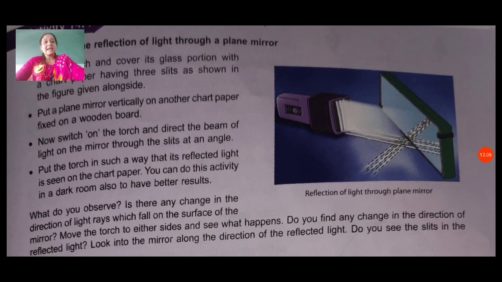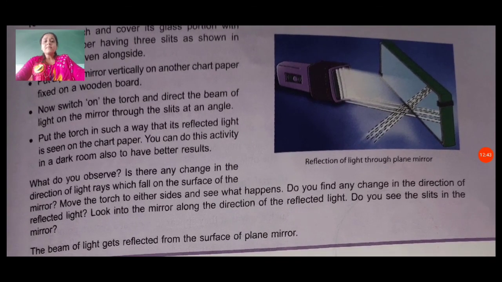You can do this activity in a dark room also to have better results. What do you observe after this activity? Is there any change in the direction of light rays which fall on the surface of the mirror? Move the torch to either side and see what happens. Now change the direction of the torch and observe what happens. Do you find any change in the direction of reflected light? Look into the mirror along the direction of the reflected light. Do you see the slits in the mirror?